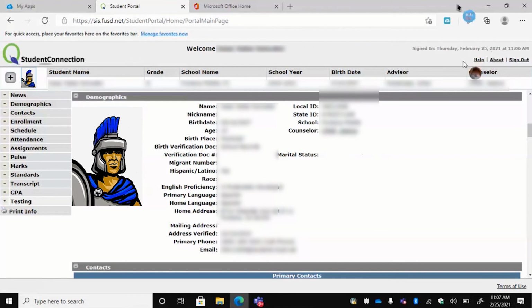Okay, so make sure you have your state ID. That's going to be your SSID that you're going to need in order to log into the test. You're going to need your SSID, and then you're also going to need a code that I'm going to give you in order to log into the test. So at this point, go ahead and write down your SSID and your local ID. Make sure you know which one's which.